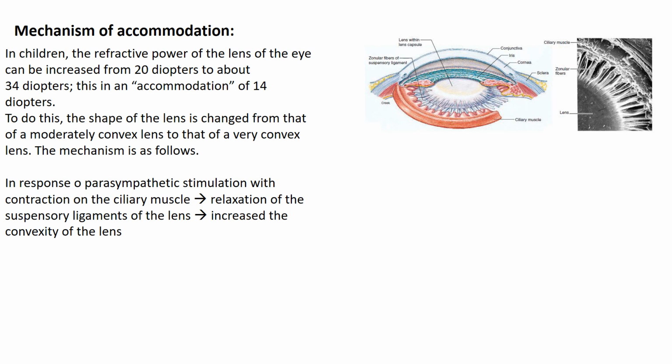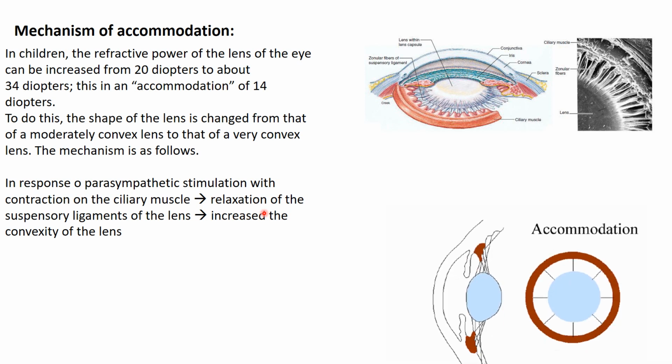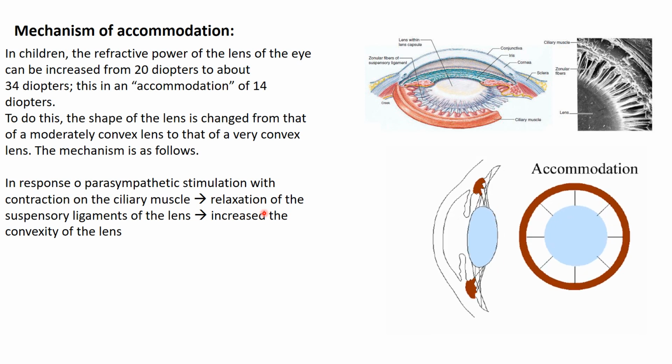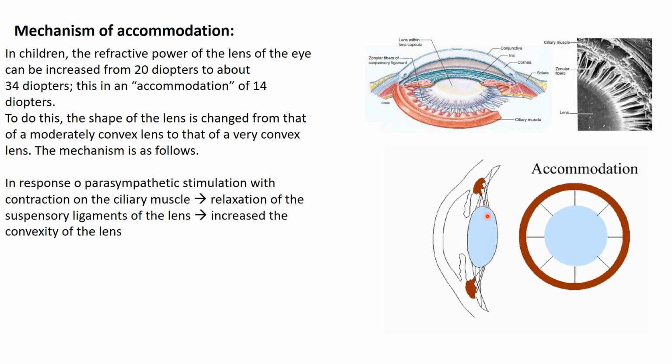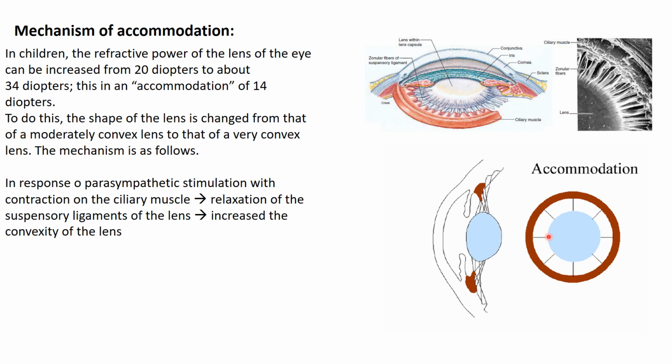Mechanism of accommodation. The mechanism of accommodation is dependent on the parasympathetic stimulation to the ciliary ganglia and the short ciliary nerve that will produce contraction of the ciliary muscle. With contraction of the ciliary muscle, we have relaxation of the suspensory ligament of the lens, and with the elastic property of the lens, there is an increase in the convexity of the lens.